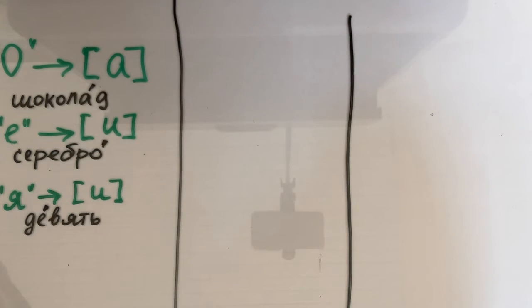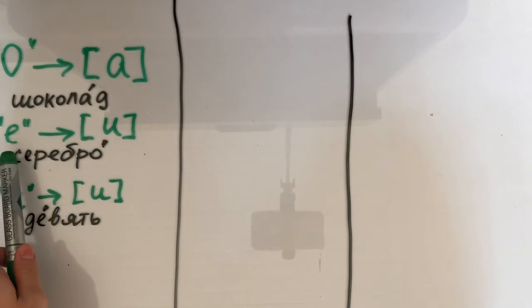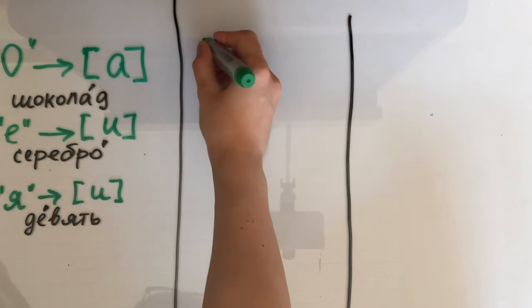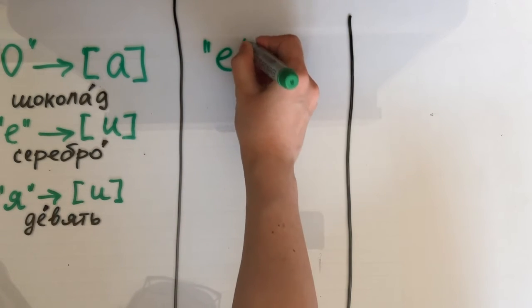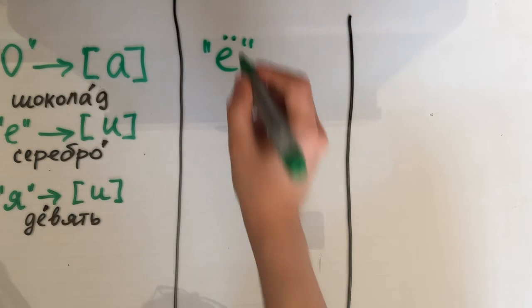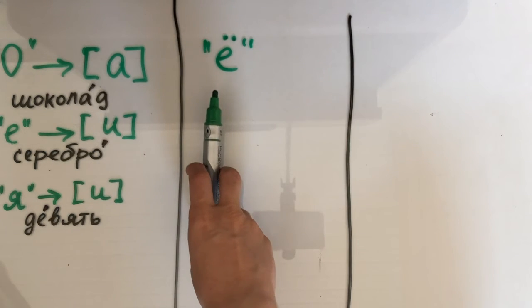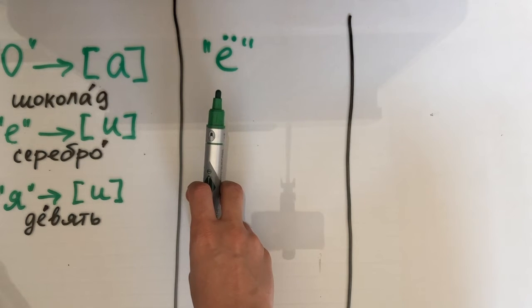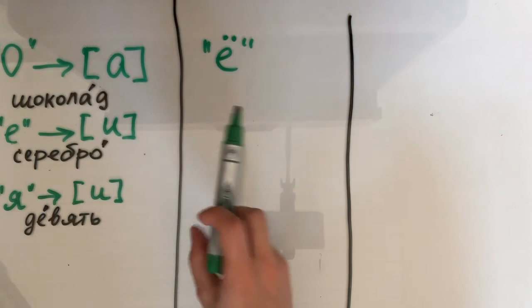Another important rule concerns a vowel similar to Ye. The vowel is Yo. Vowel Yo is always stressed. That's why it is always pronounced as Yo.